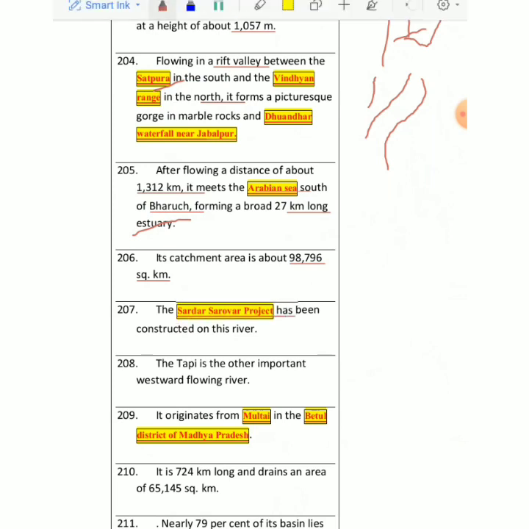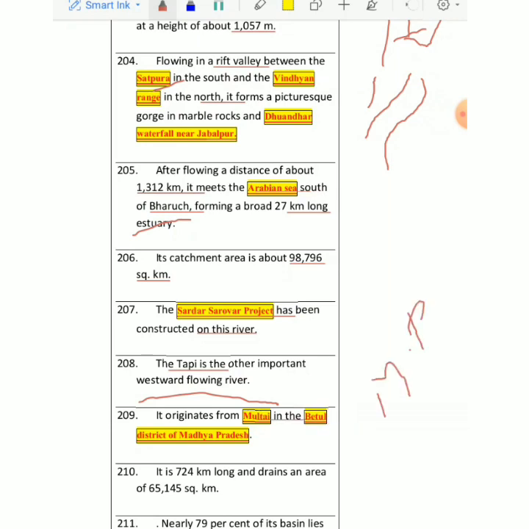So this is a very important project. By the side you should also learn dams, right? Bhakra Nangal I told you, then Hirakud, now I'm talking about Sardar Sarovar project. The next river in line is Tapi, a westward flowing river, which originates at a place called Multai, near Betul in Madhya Pradesh.